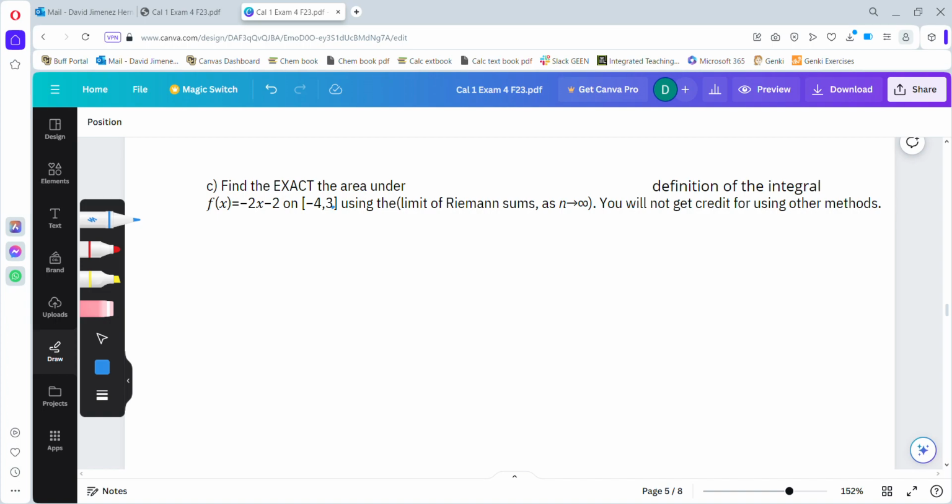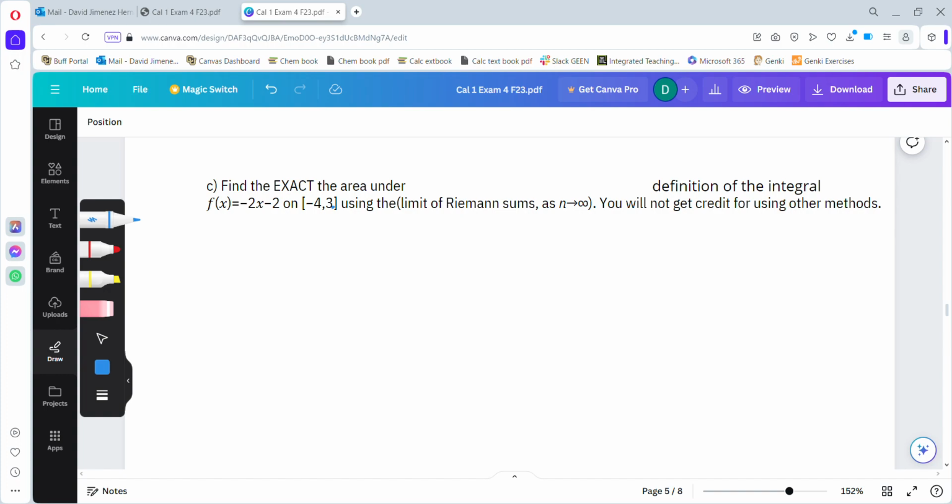Hi, for this video and for this example, what we're going to be doing is finding the exact area of the function f of x, in this case negative 2x minus 2, over the interval negative 4 to 3 using the definition of the integral. To begin, let's simply remind ourselves what the definition of an integral is.